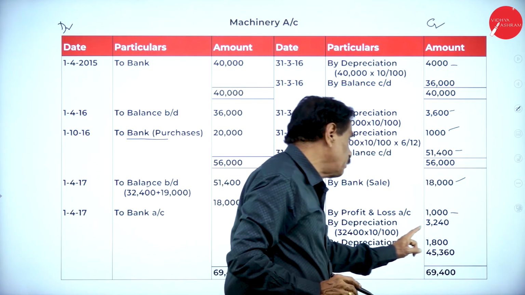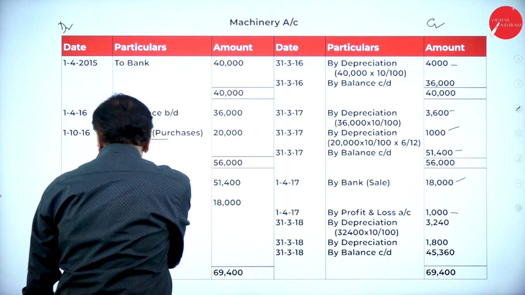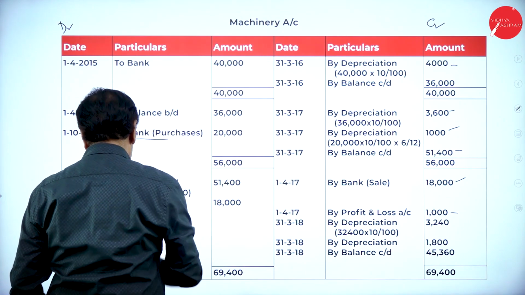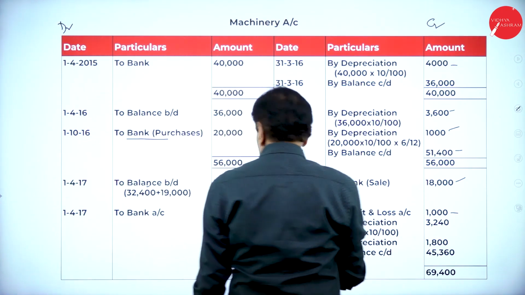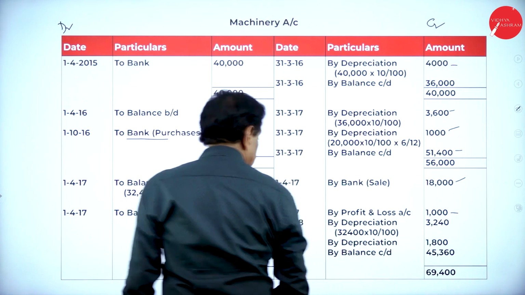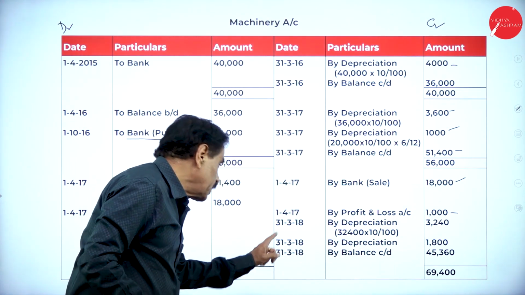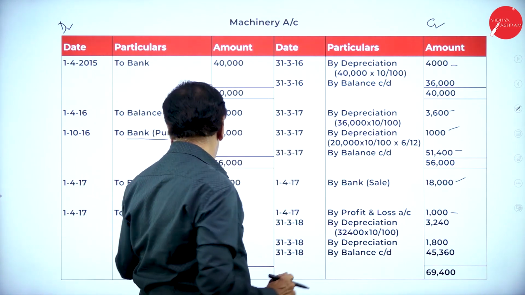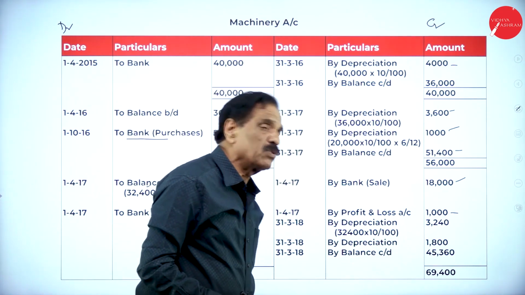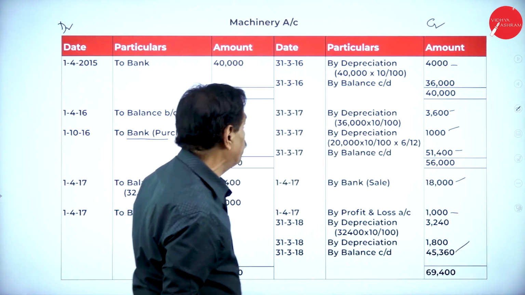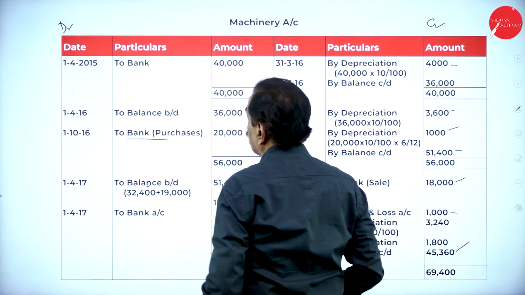The other machinery is how much? 32,400. 10% on it is 3,240. Another machinery is purchased on 1/4/2017, 18,000. On 31/3/2018 it is going to remain for 1 year. So on 18,000, 10% is 1,800. The remaining balance is 45,360.